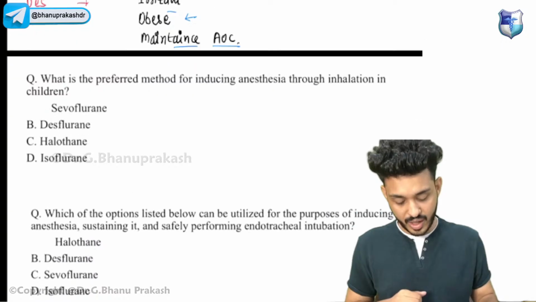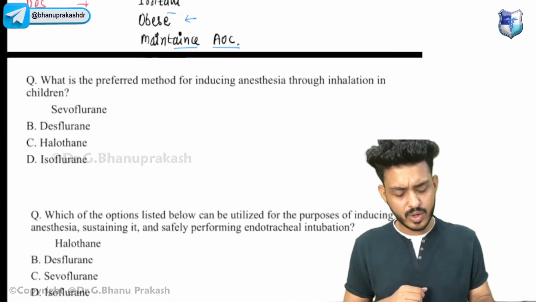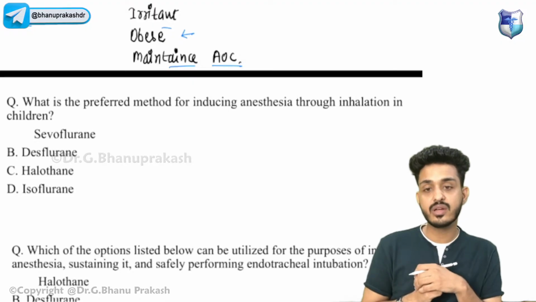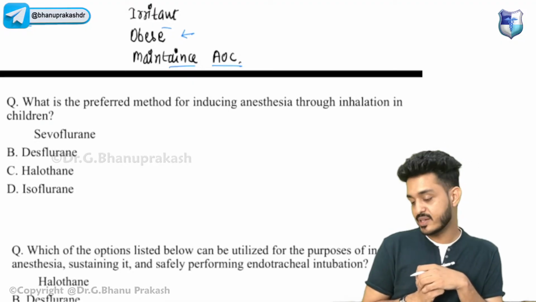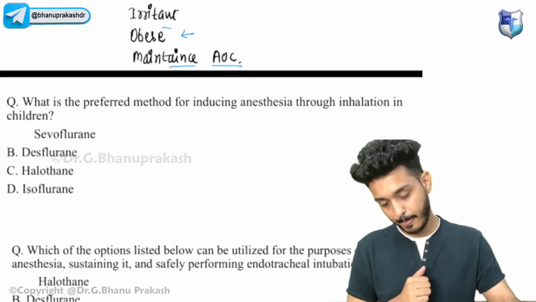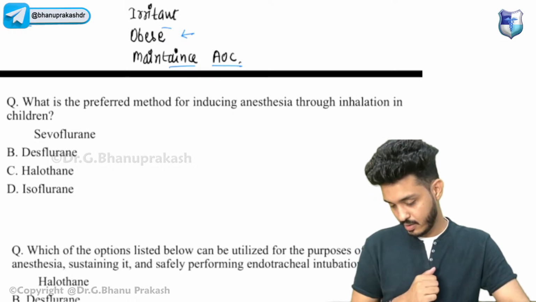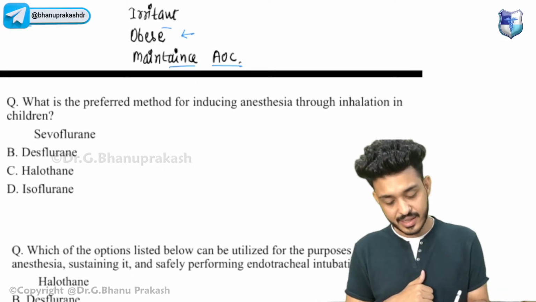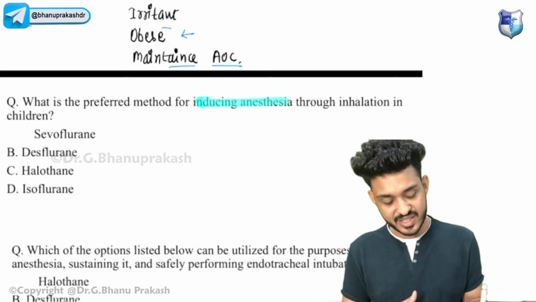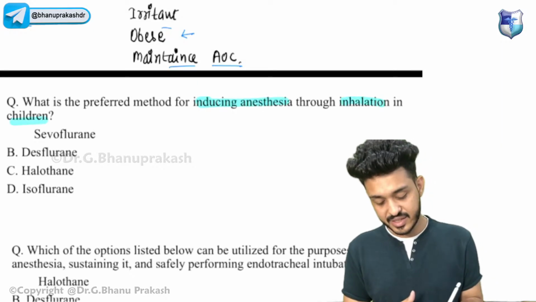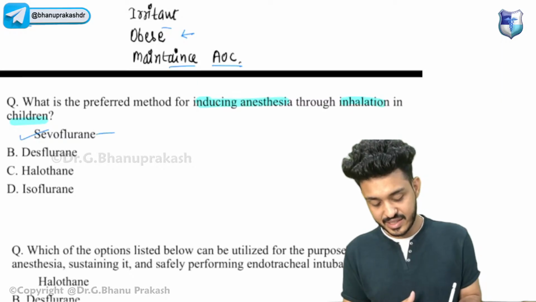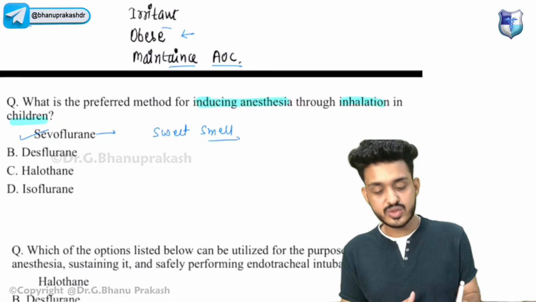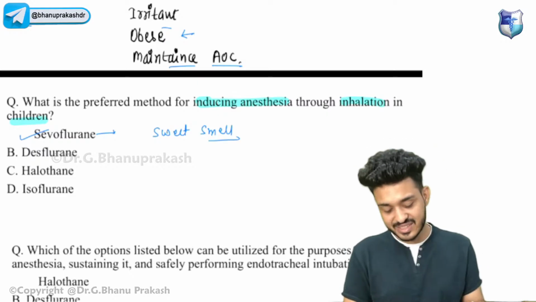Now try to solve this question. These are the important points about these things. What is the preferred method for inducing anesthesia through inhalation in children? Try to answer this one. Your answer will be sevo, the inducing agent of choice in children. That is your again SIVO, guys. Sevo will be having sweet smell. Just remember, sevo will be having sweet smell. That is why it is the induction agent of choice.